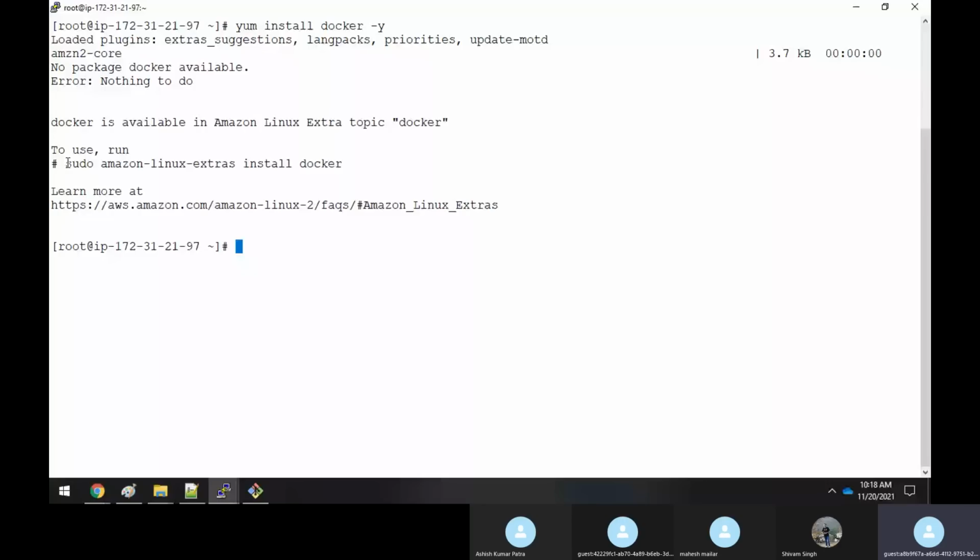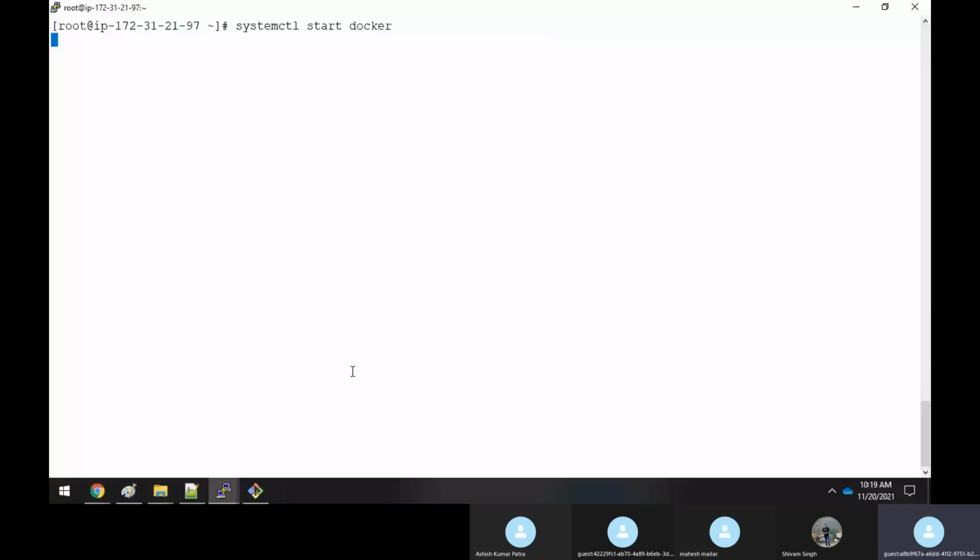So Docker is installed. Now I have to start the service. So systemctl start docker. Okay, I have started the service. systemctl enable docker. You know very well all these commands. Then the docker info command. So you could see the output. When you get this output, it means that Docker is installed.